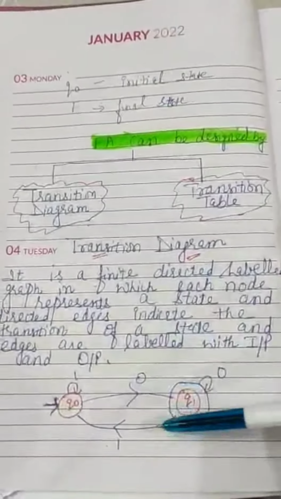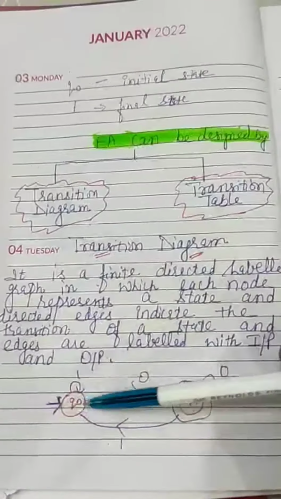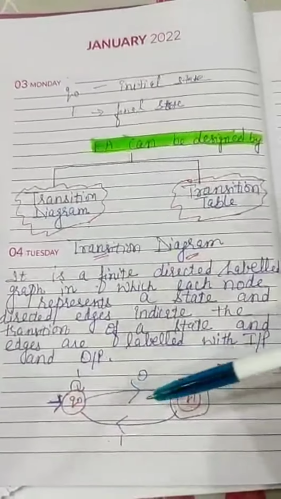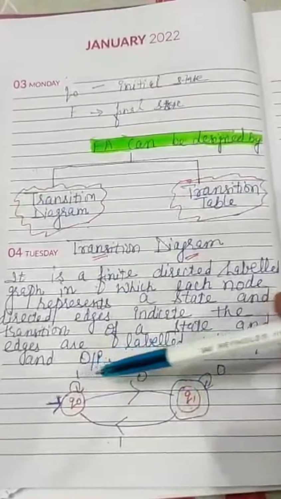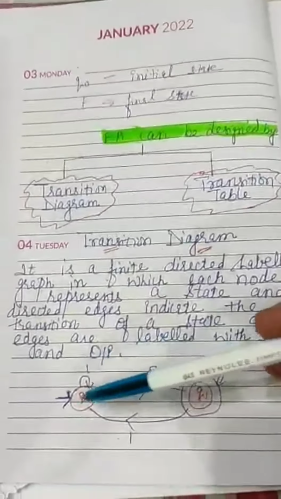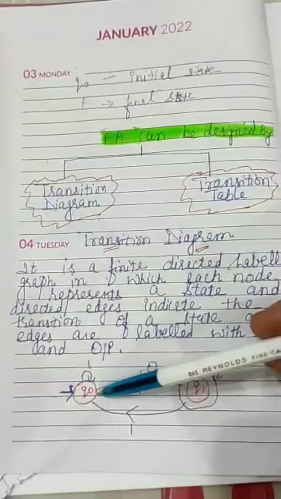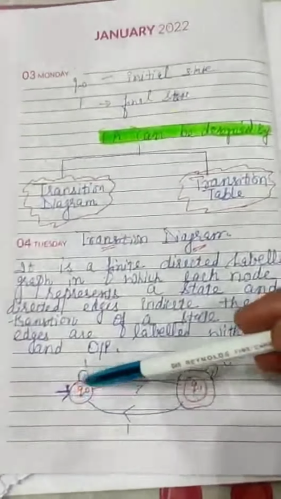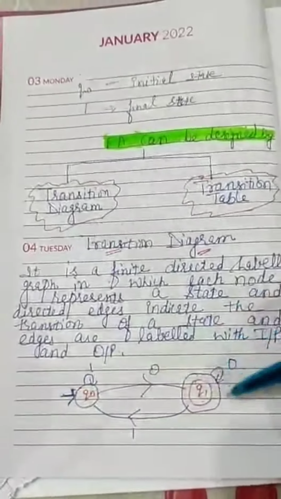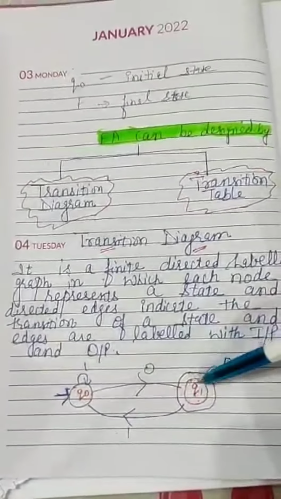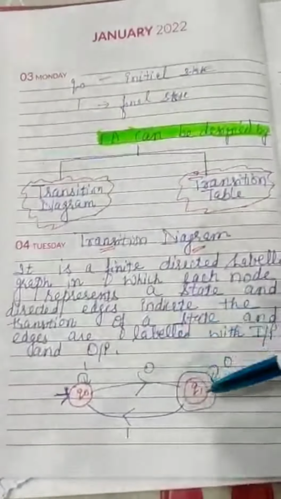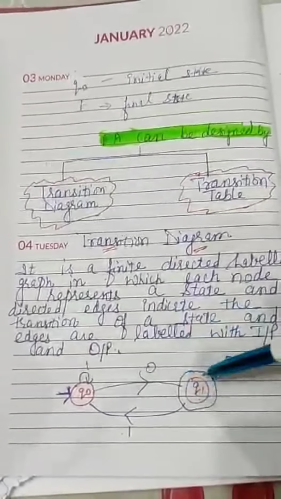Let's take an example of the transition diagram. There are 2 states Q0 and Q1 and 2 inputs, 1 and 0. Let us suppose that Q0 is the initial state. It is indicated by a circle with an arrow. And Q1 behaves like a final state, and it is indicated by the concentric circle.